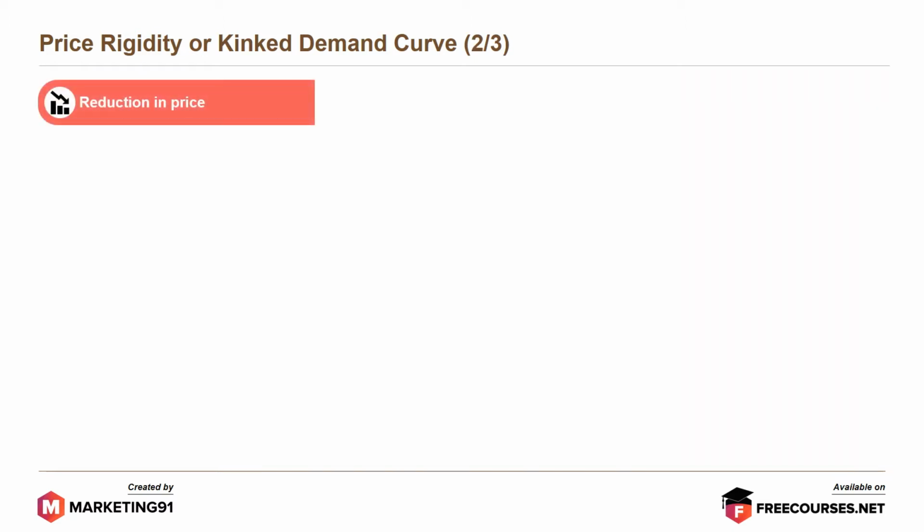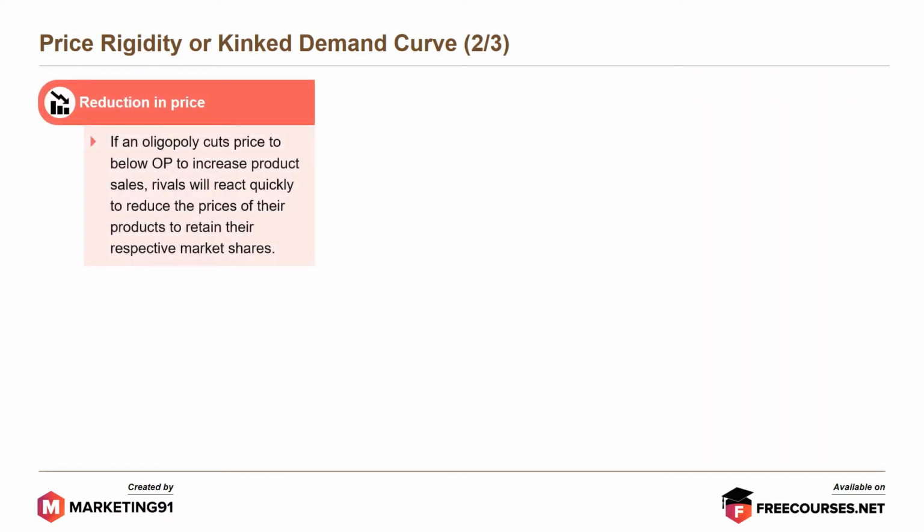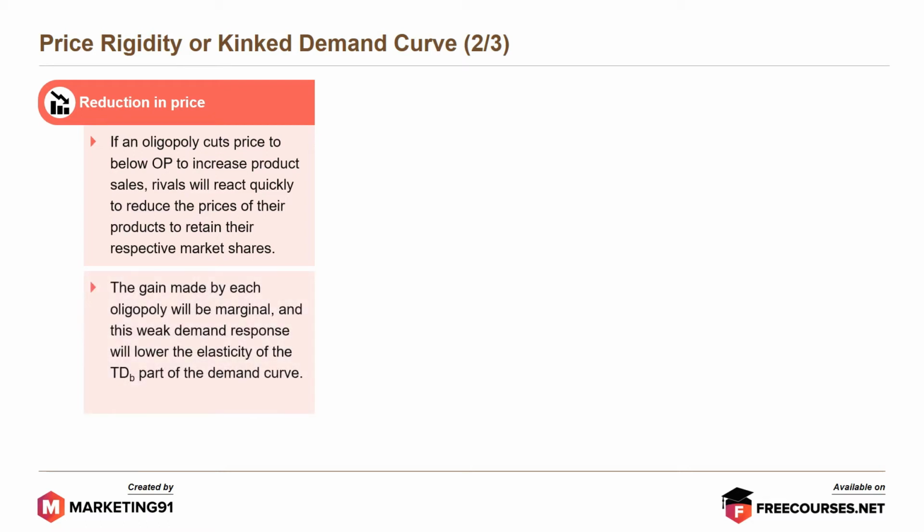Three things pan out. First, reduction in price. If an oligopoly cuts price to below OP to increase product sales, rivals will react quickly to reduce the prices of their products to retain their respective market shares. The gain made by each oligopoly will be marginal, and this weak demand response will lower the elasticity of the TDB part of the demand curve.